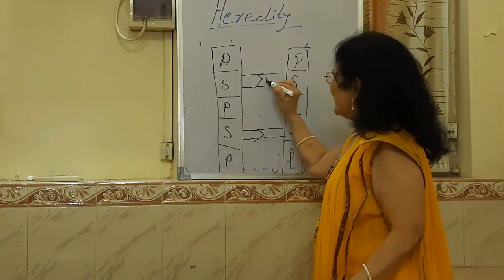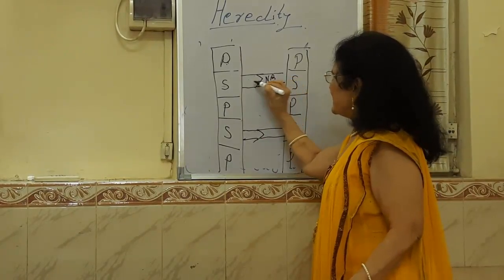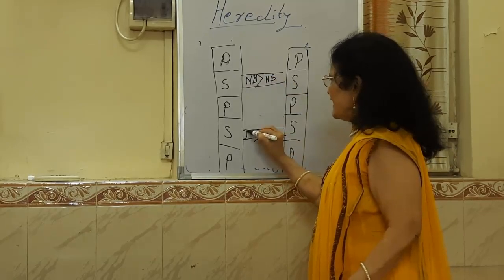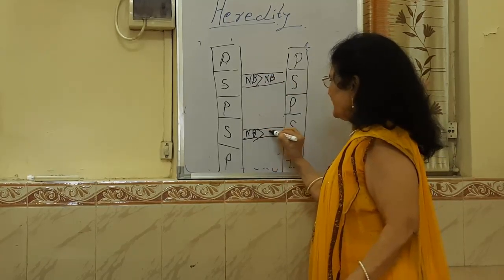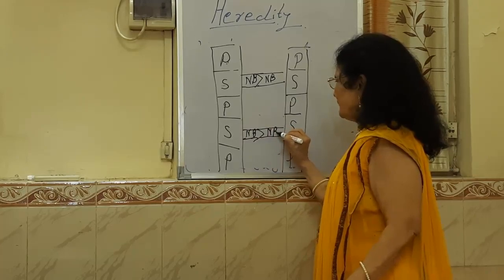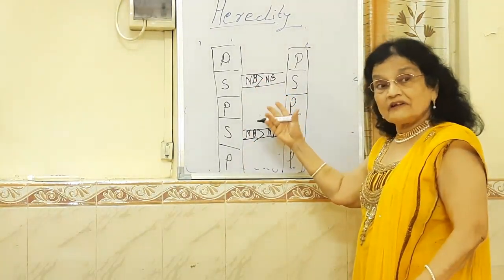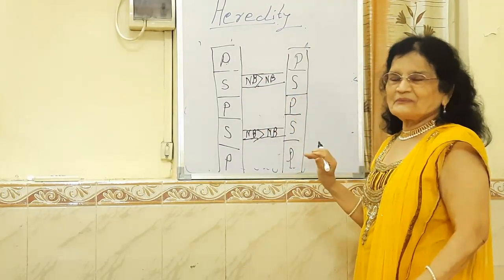So here is one NB, here is another NB, that is nitrogen base. Here is one NB and here is another NB. So this is how the structure of the ladder is.